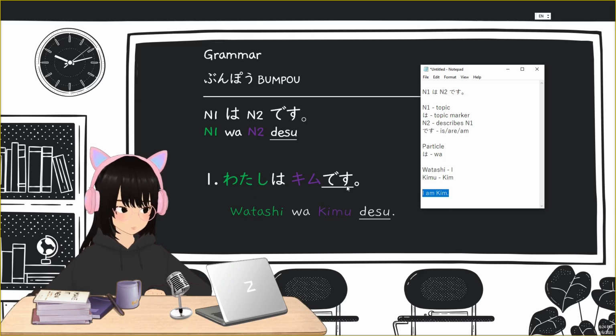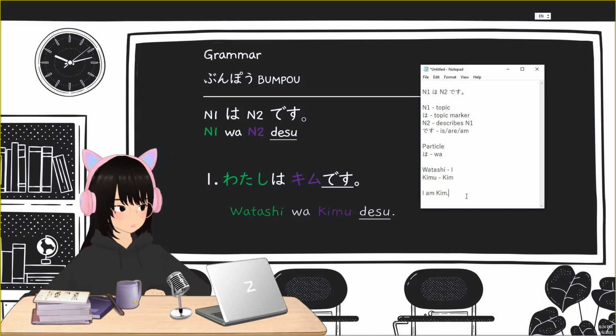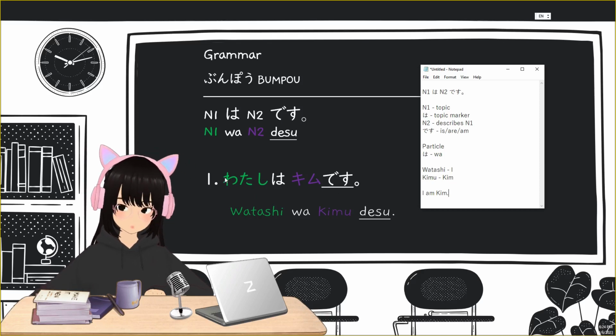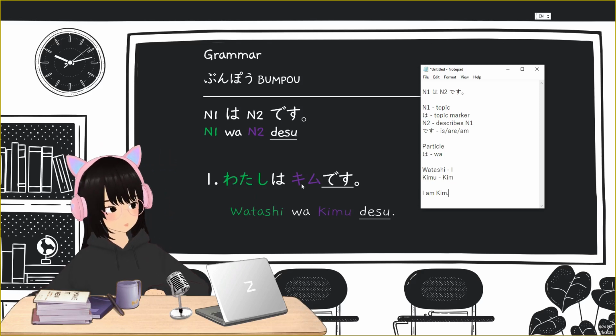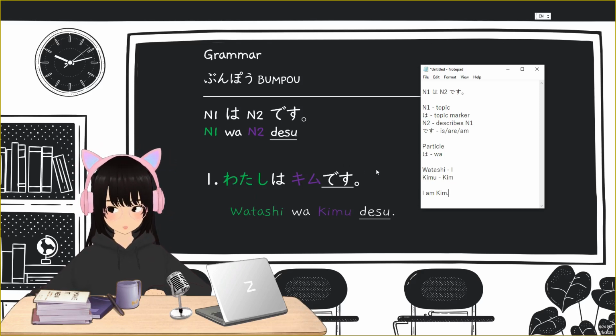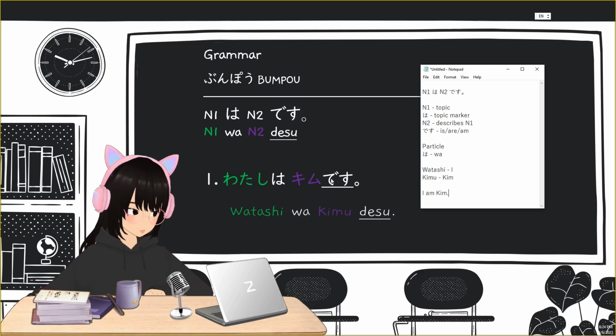Saying watashi wa Kim desu sounds polite, but you can also say watashi wa Kim without the desu, but it's quite rude, especially for someone you will meet for the first time. So always end your sentence with desu. Okay, always end your sentence with desu.